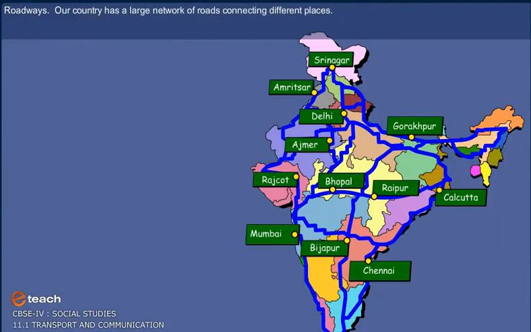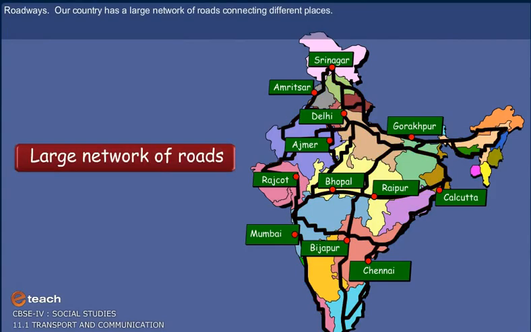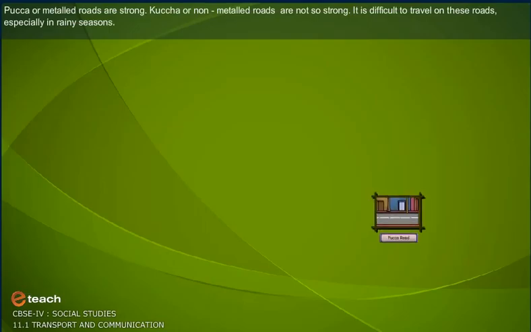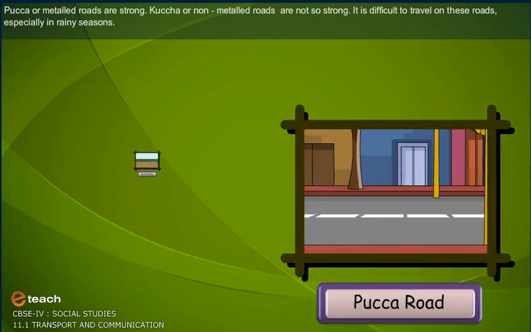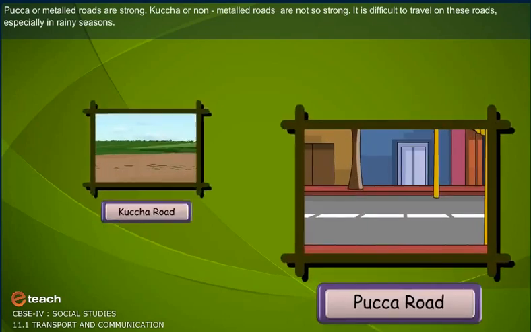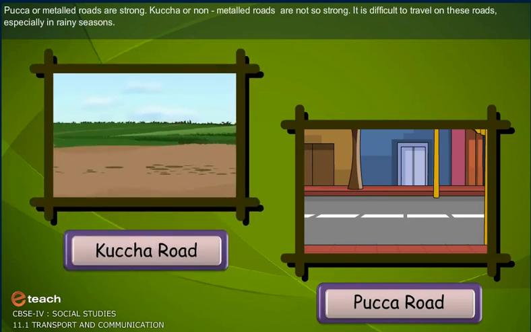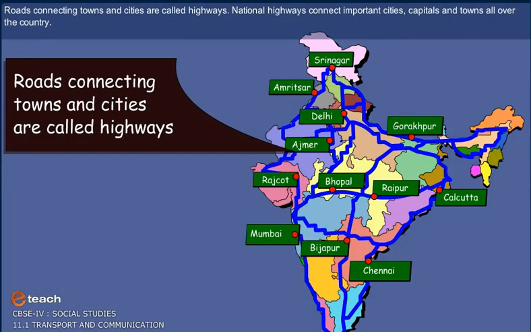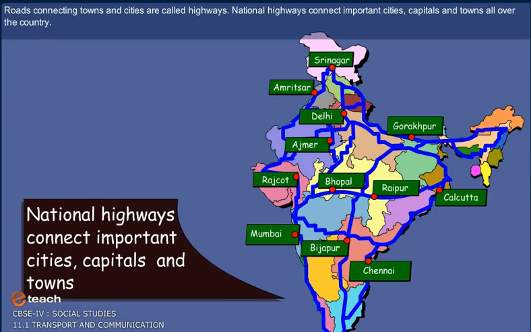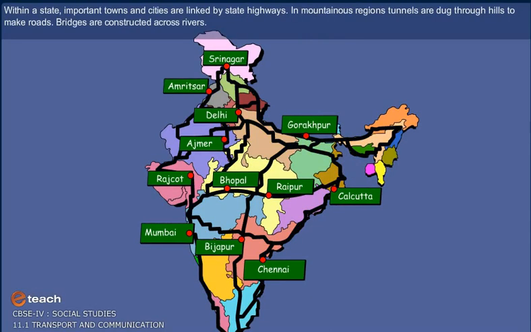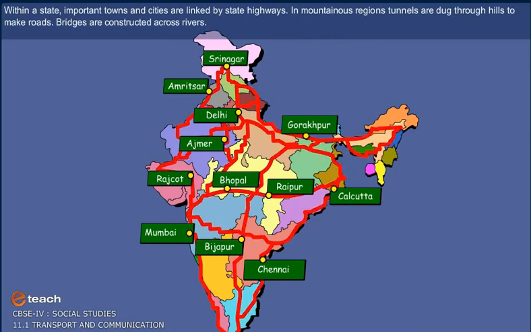Roadways. Our country has a large network of roads connecting different places. Pakka or metalled roads are strong. Kacha or non-metalled roads are not so strong. It is difficult to travel on these roads, especially in rainy seasons. Roads connecting towns and cities are called highways. National highways connect important cities, capitals, and towns all over the country. Within a state, important towns and cities are linked by state highways.